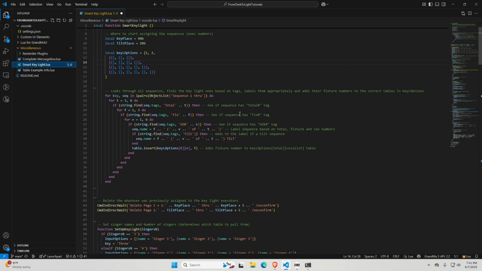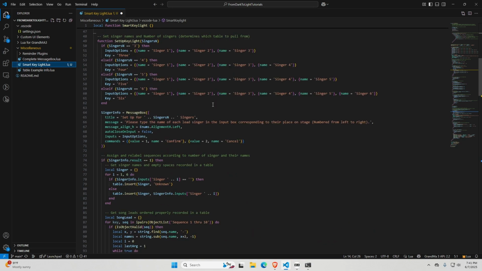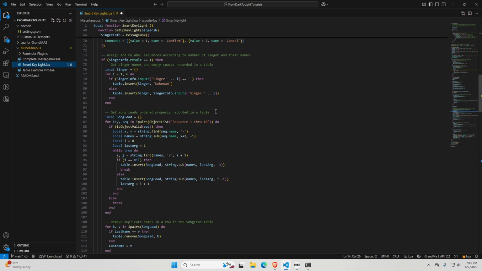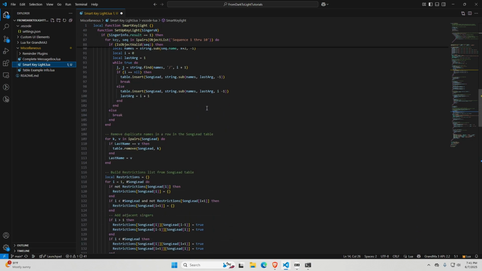It's going to relabel it, and it's also going to add it to a table so that we know for this number of singers, we have this light as an option for this location. Then once we do that, we also get the information about what order they're singing in. And then we have to make a table of the correct information based on what order they're singing in and which key lights are available to light each position.